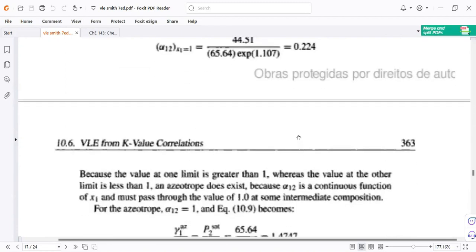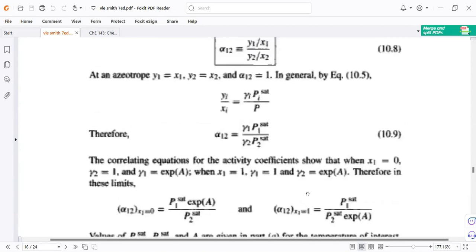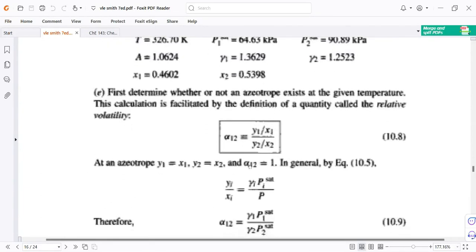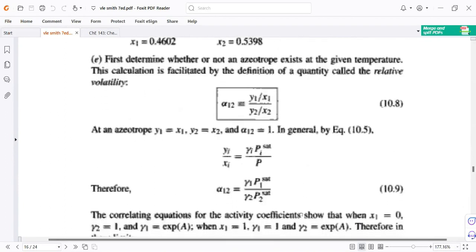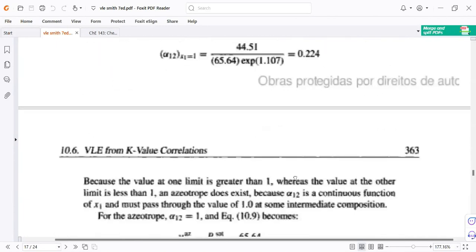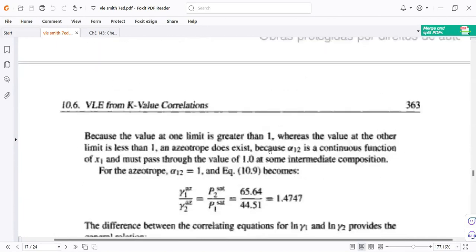That means the condition wherein the relative volatility equals 1, which defines the azeotrope, is true, because it will pass the value of 1 since the limits are located on either side of 1. So I hope you got that.